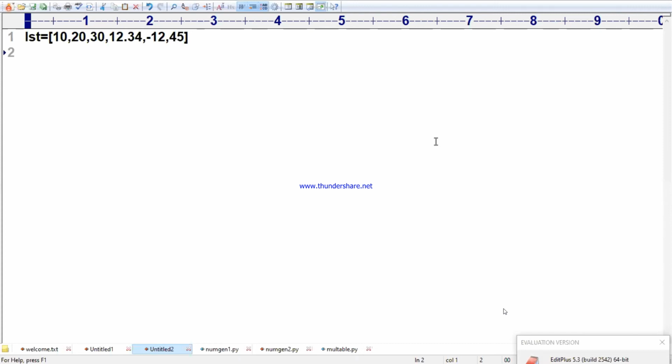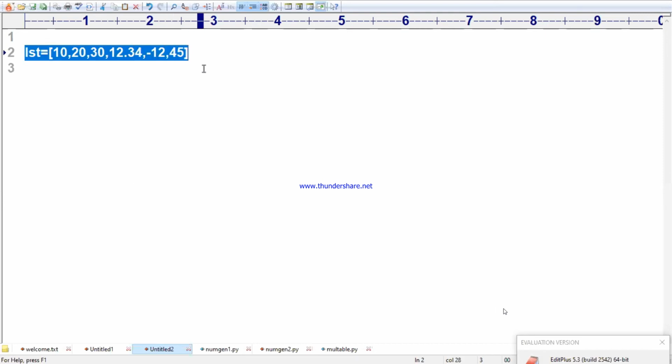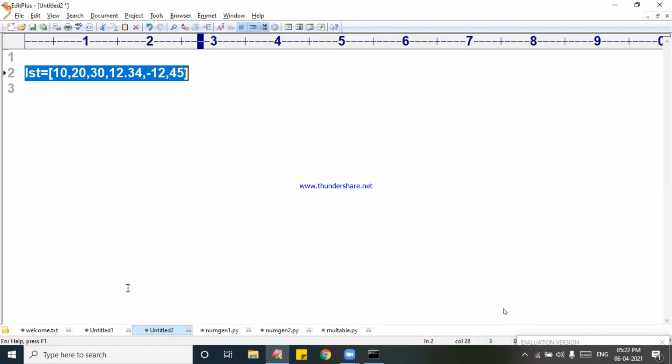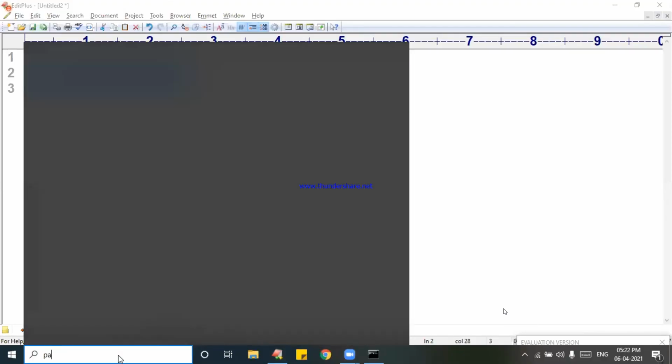I want to find the sum of these list elements. It is better if you understand me, so I will go to Paint so that I can bring everybody's concentration there.